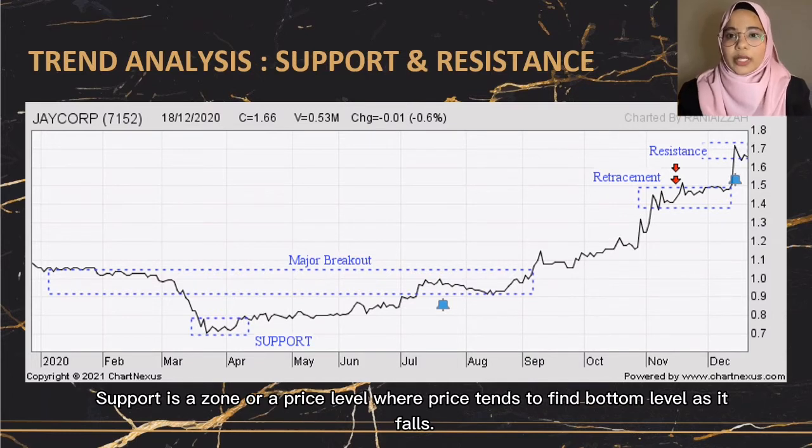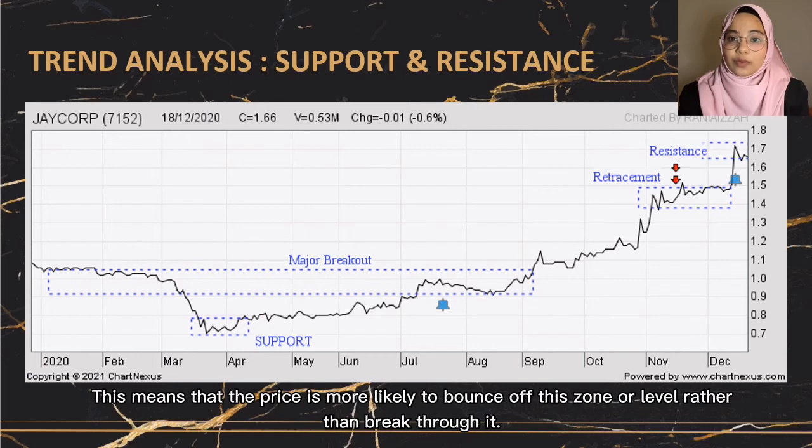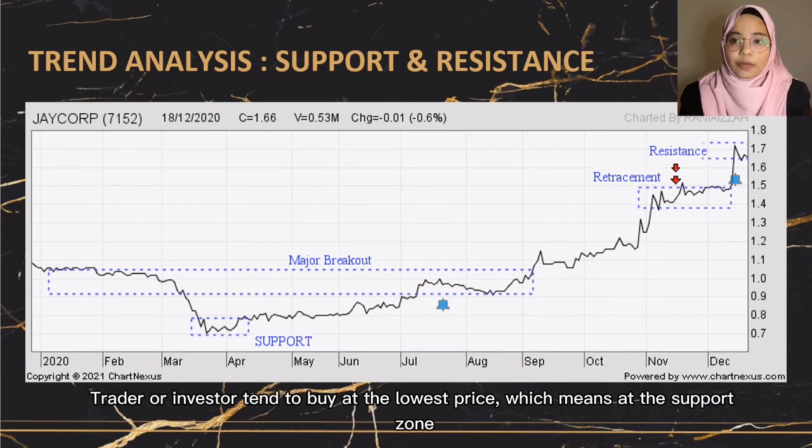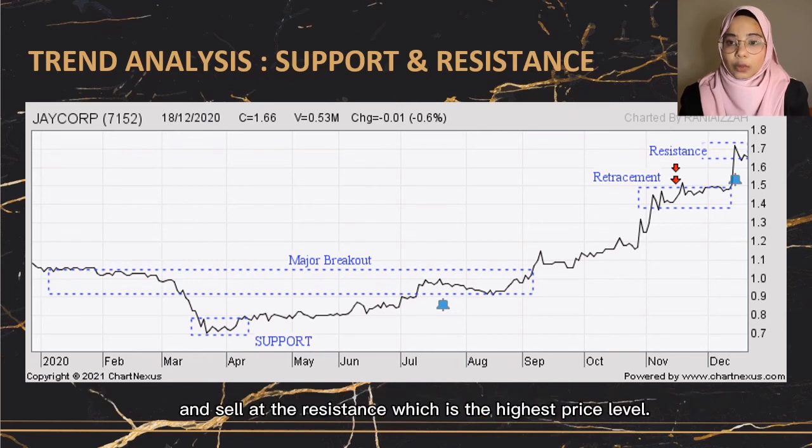Support is a zone or a price level where price tends to find a bottom level as it falls. This means that the price is more likely to bounce off this zone or level rather than break through it. Meanwhile, resistance is the highest price level and it is formed due to price increasing. Traders or investors tend to buy at the lower price, which is the support zone, and sell at the resistance, which is the highest price level.